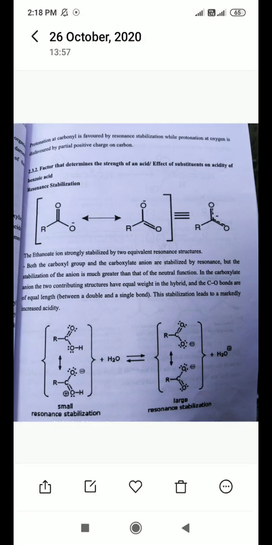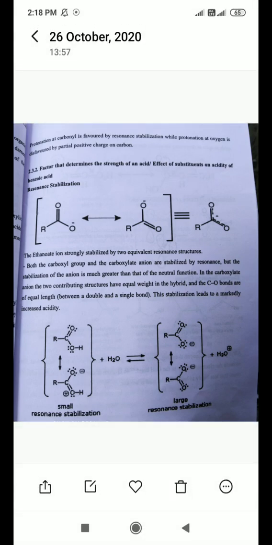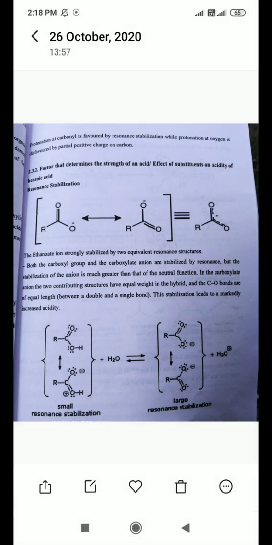What is the definition of acid? Acids are compounds which have the ability to produce H plus ions. In the large resonance stabilization, the hydrogen ion from the acidic functional group has left. So this carboxylate ion is an anion. Why anion? Because it possesses a negative charge and has already donated the H plus ion.